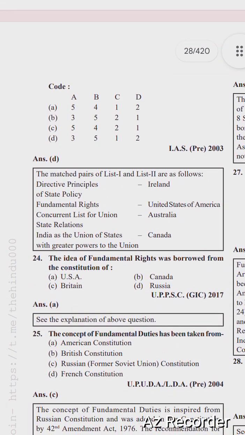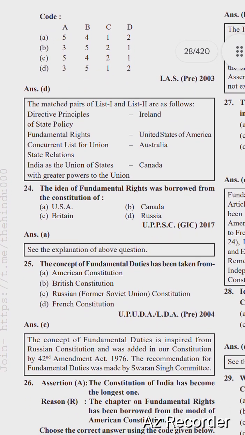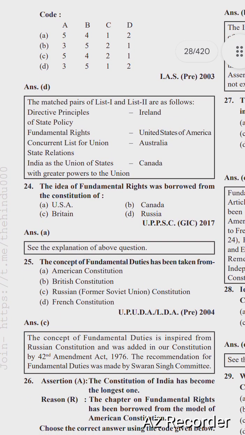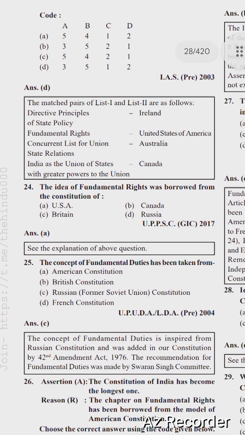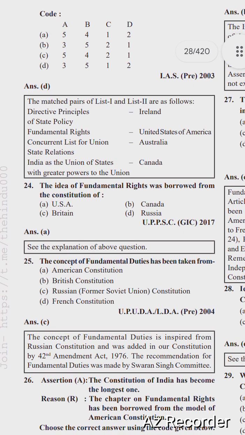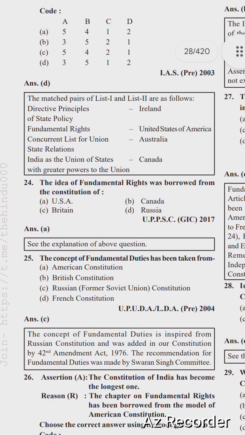The right option is option D. The matched pairs are: directive principle of state policy, Ireland; fundamental rights, USA; concurrent list, Australia; and India as a union of states with greater power to the union, Canada.